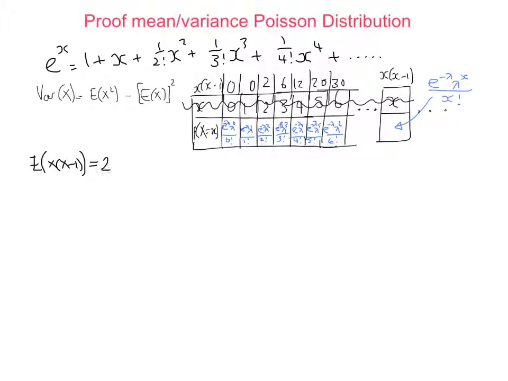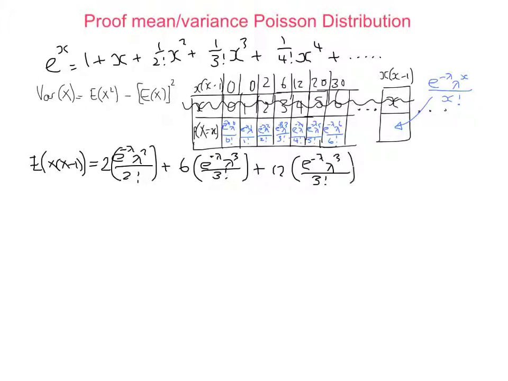Then we've got 2 times e to the minus lambda, lambda to the 2 over 2 factorial, plus 6 times e to the minus lambda, lambda to the 3 over 3 factorial, plus 12 times e to the minus lambda, lambda to the 3 over 3 factorial, plus 20 times e to the minus lambda, lambda to the 4 over 4 factorial. I think that's all I've got room for.